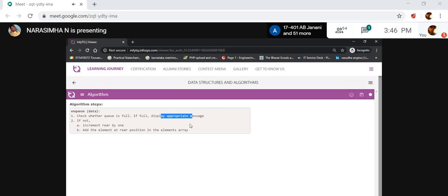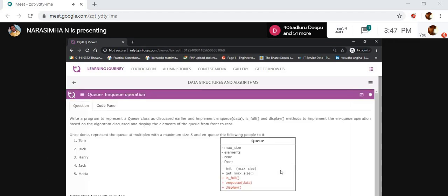If rear equals the maximum size of elements, then the queue is full. If not, increment rear by 1 and add the element at the rear position in the elements array.